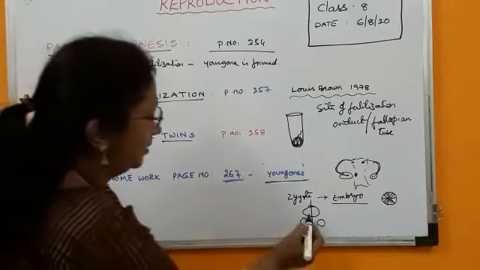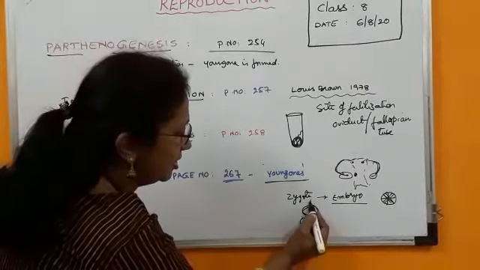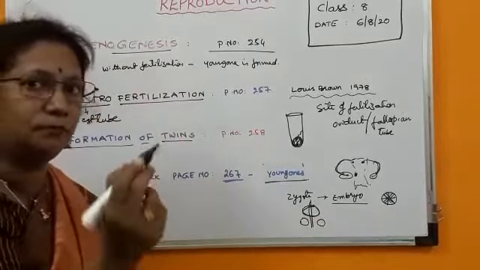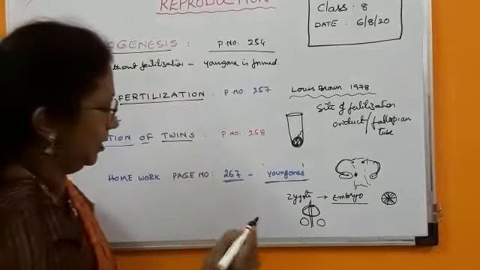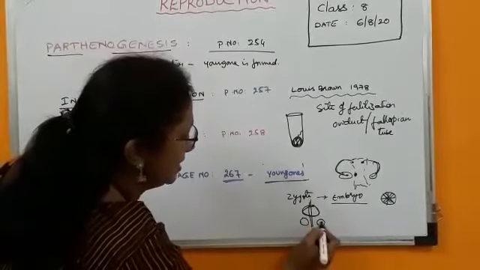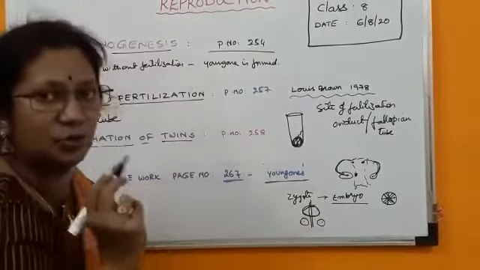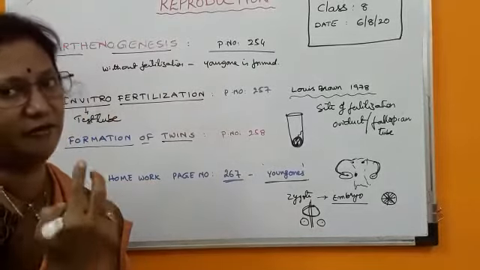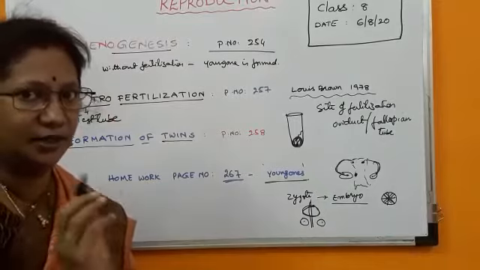But here, after fertilization, the zygote divides into 2 pieces and each piece will grow individually, independently. So the sex will be the same. Such twins are called identical twins. So twins may be of 2 types, identical twins or fraternal twins. Right, children? I think I am clear.